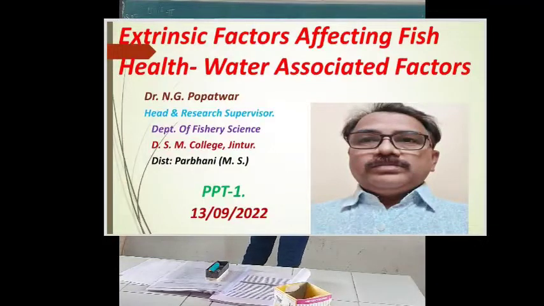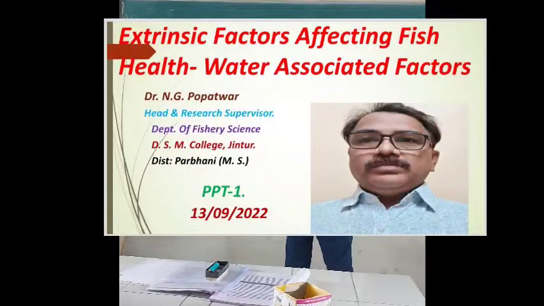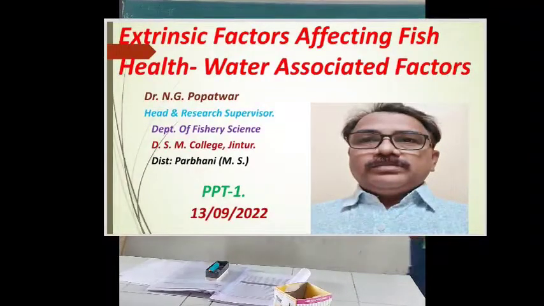Dissolved oxygen, it is denoted by capital DO2, dissolved oxygen. Why is it important? Why is it called dissolved oxygen? Because aquatic animals do not respire with atmospheric oxygen.